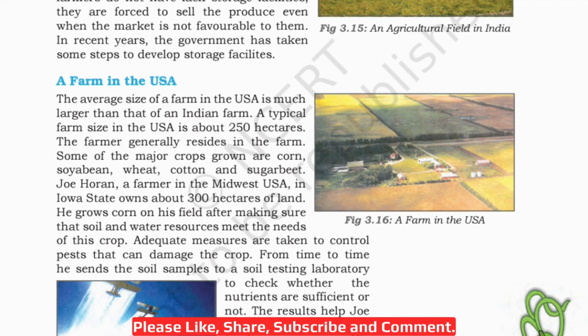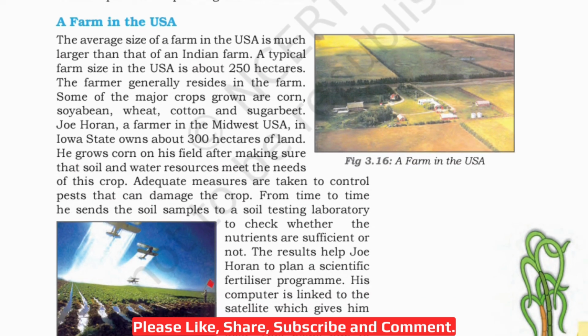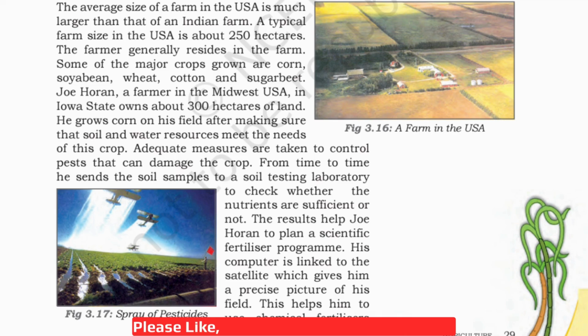Some of the major crops grown are corn, soybean, wheat, cotton and sugar beet. Joe Horan, a farmer in the Midwest USA, in Iowa State, owns about 300 hectares of land. He grows corn on his field after making sure that soil and water resources meet the needs of his crop. Adequate measures are taken to control pests that can damage the crop. Pests means rats, pesticides-resistant insects and small insects can damage the crop.